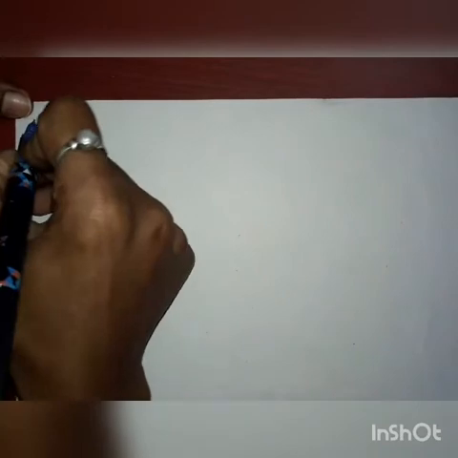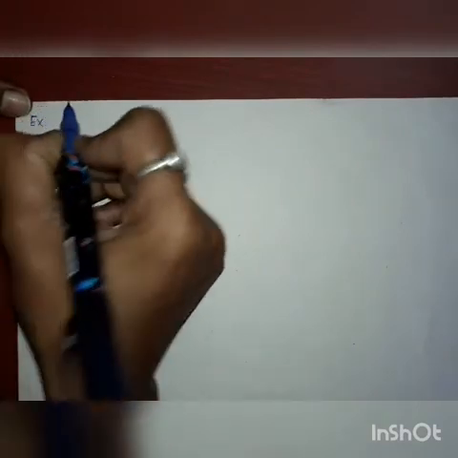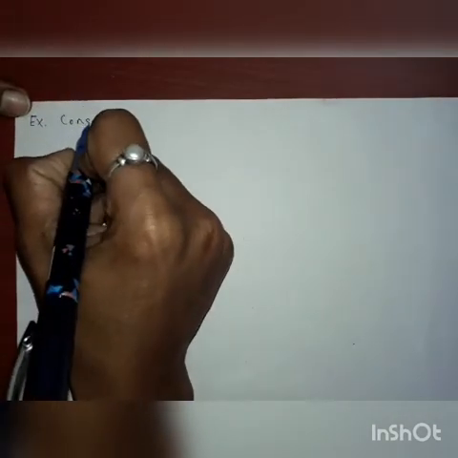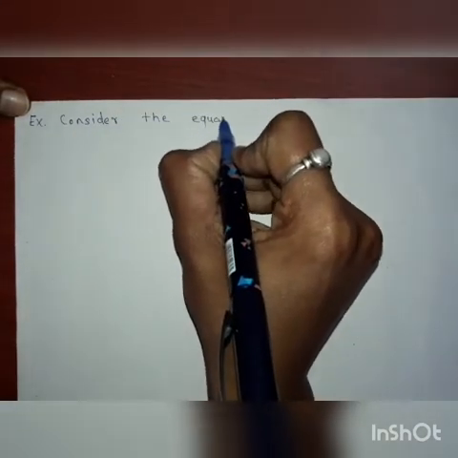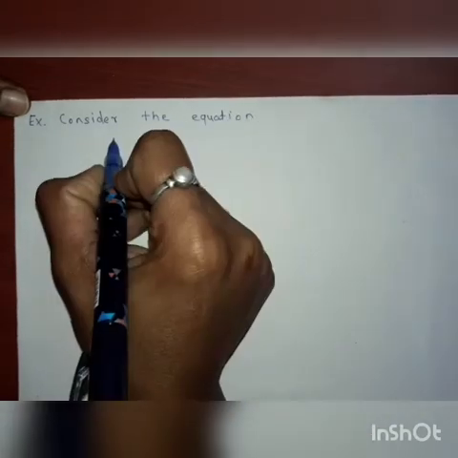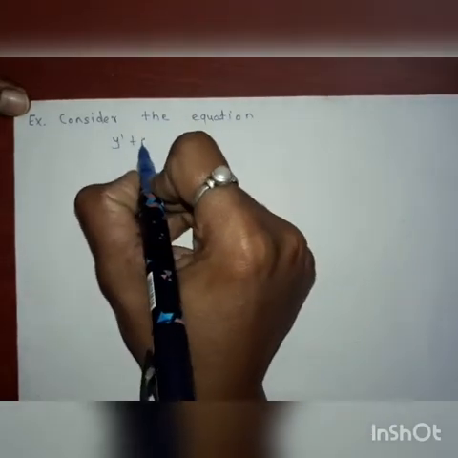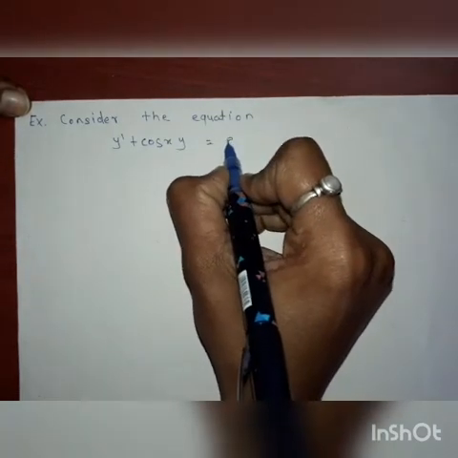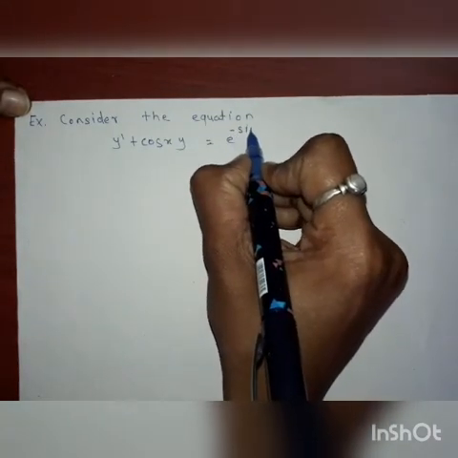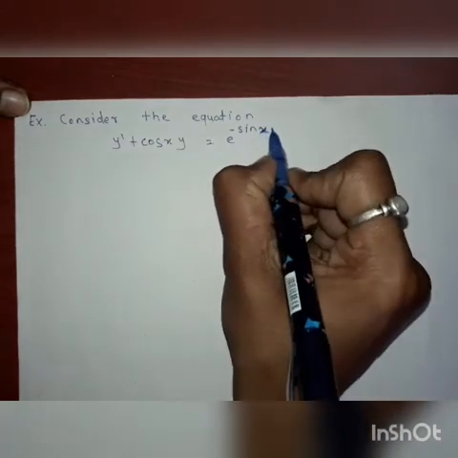So, example is: consider the equation y' + cos x y = e^(-sin x).